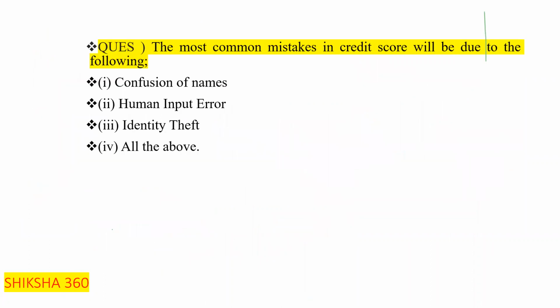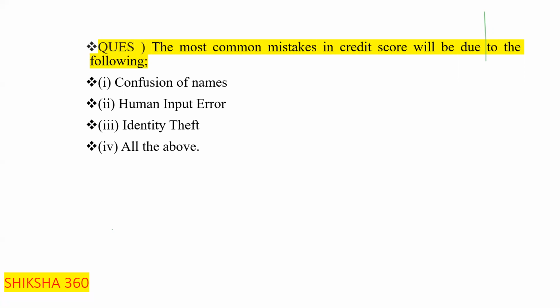Please answer fast. The most common mistakes in the credit score will be due to the following: A, confusion of name; B, human input error; C, identity theft; D, all of the above.